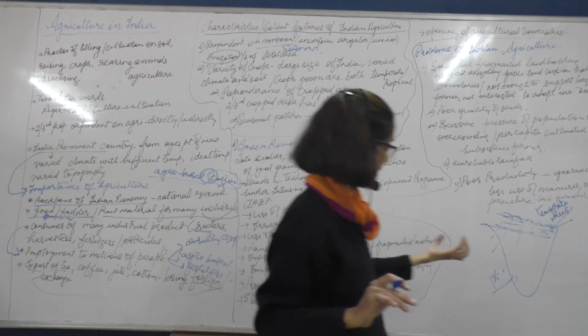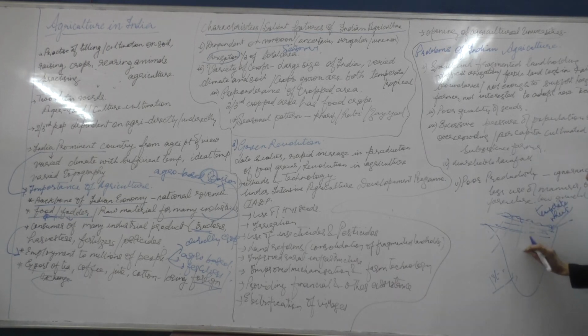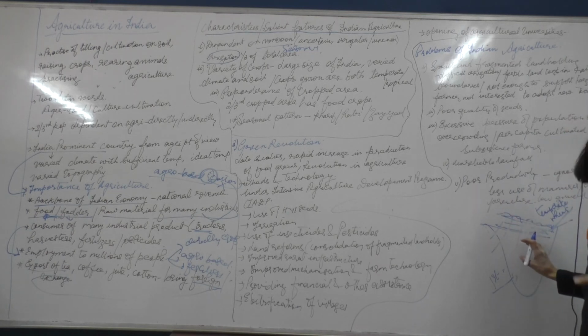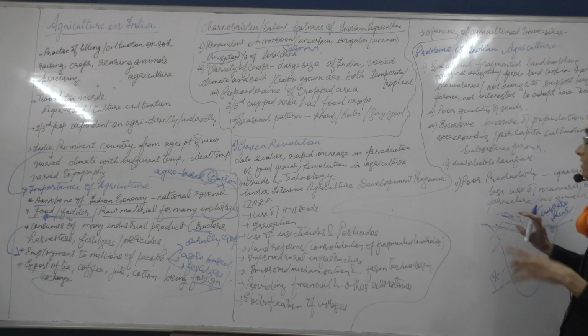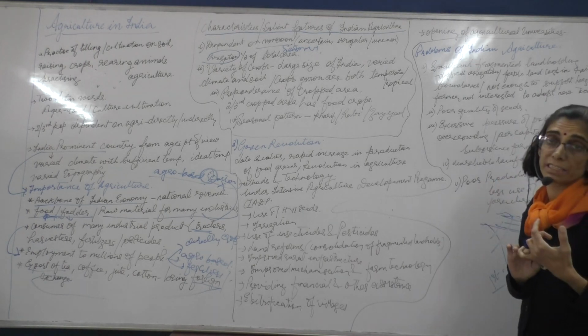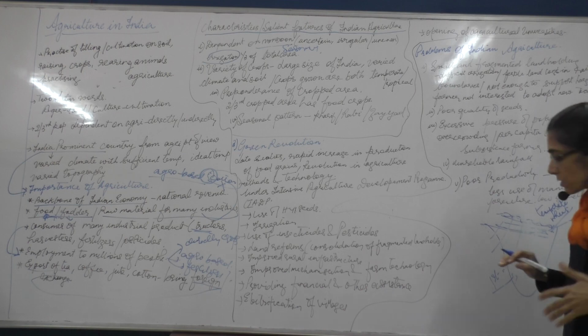The climate varies. In red soil, millets can be grown. The black soil region is popular for wheat and rice. In the Indo-Gangetic region, where the climate is very favorable, wheat can be easily grown. So there are a variety of crops that can be grown in different parts of the country.